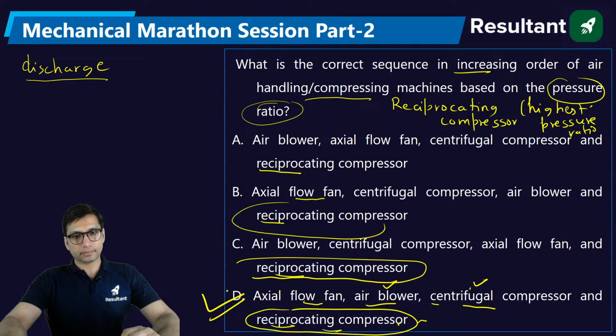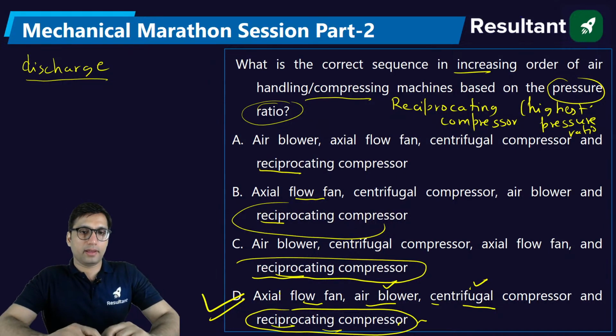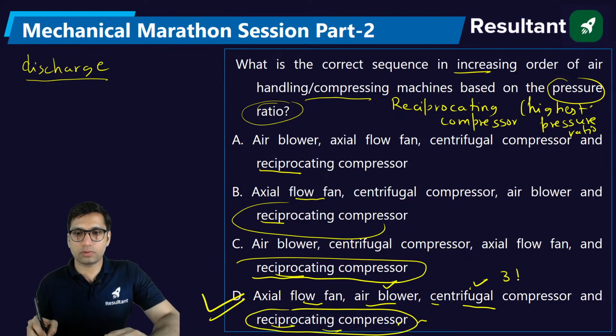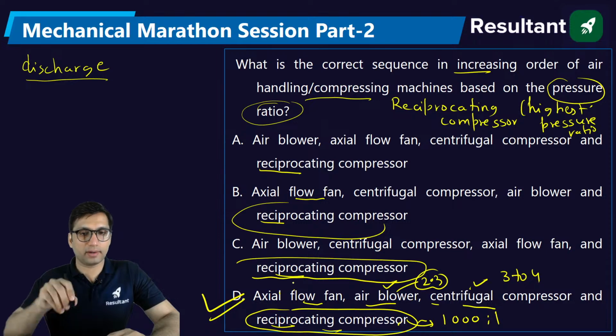Okay. Axial flow fan, normally a fan, has a lower pressure ratio, then blower has more pressure ratio. Centrifugal compressor has a pressure ratio of 3 to 4. This has pressure ratio of 1000. This has pressure ratio of 2.3 up to 2.3, and this has pressure ratio up to 1.